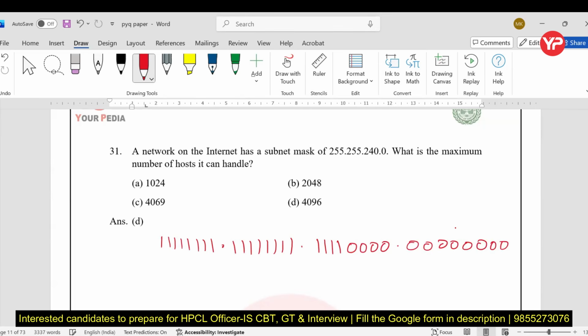Now what is the maximum number of hosts it can handle? For the maximum number of hosts, count how many zeros. These are 12 zeros. So 2 to the power 12. 2 to the power 12 is 4096. Normally 2 is subtracted, giving 4094, but 4094 is not among the answers, so the right answer is D.